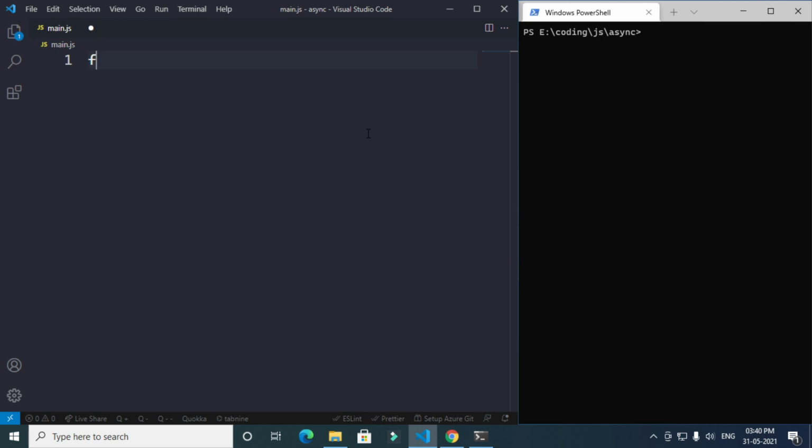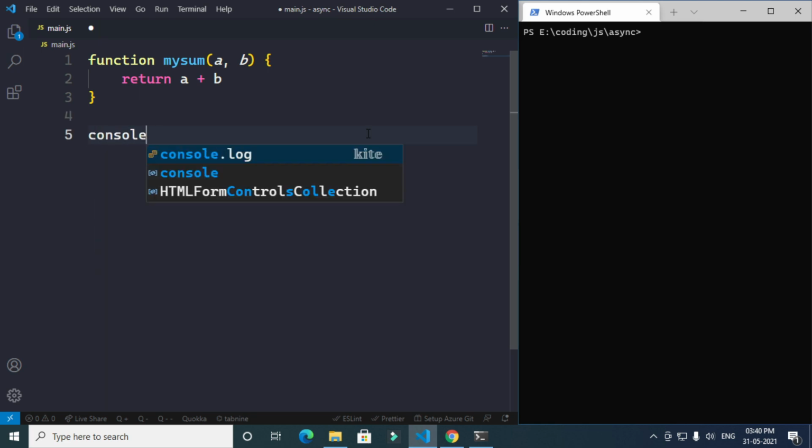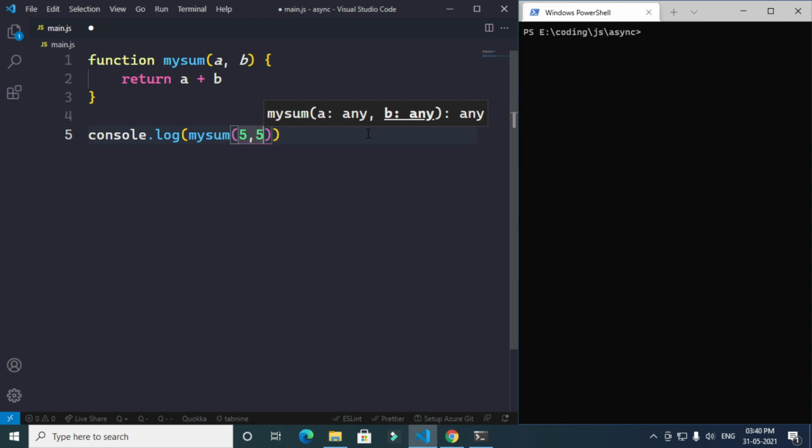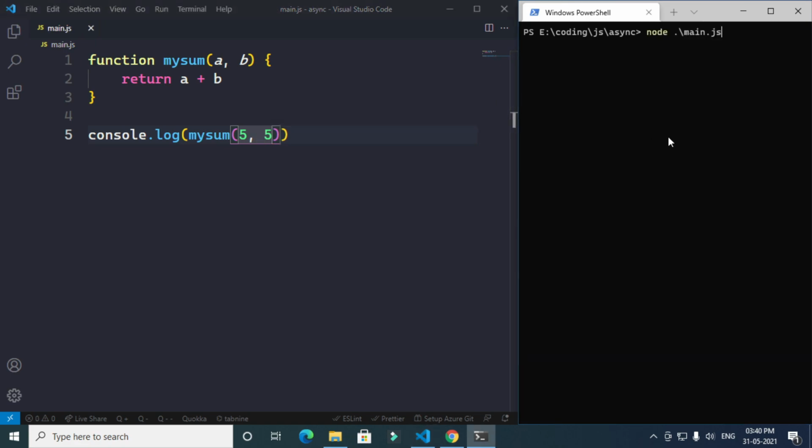Let's say we have a function, mySum, which takes a and b and returns a plus b. Over here we'll write console.log and call mySum with 5, 5, and let's run the program.